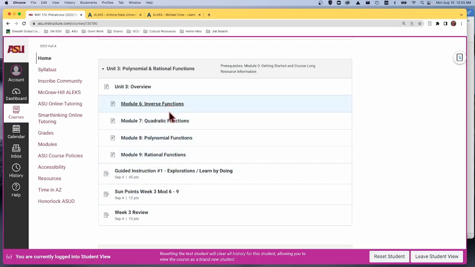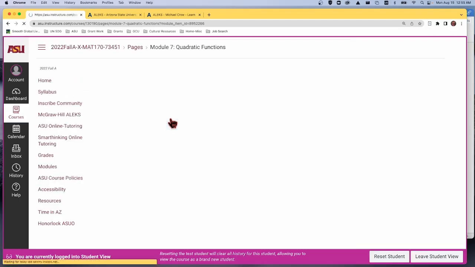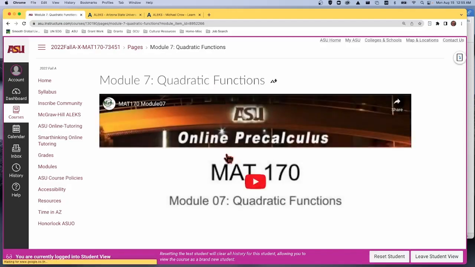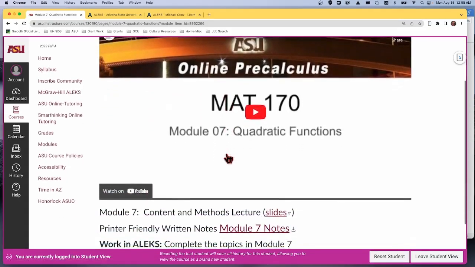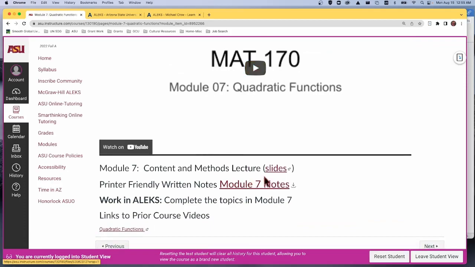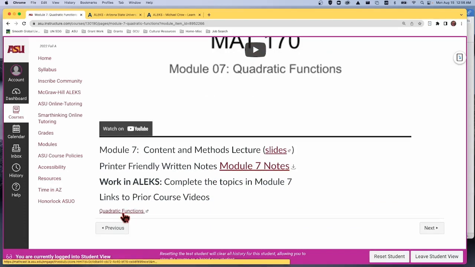But again, each of these modules contains a resource with a sort of lecture video to go over what you'll be working on. I kept them right around 30 minutes, and then notes if you need to review further, and also some backup videos if you want to see some other things. Go into Alex, get the work done, and keep moving forward.